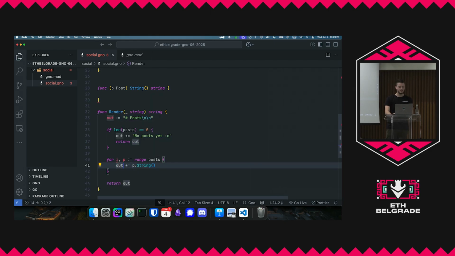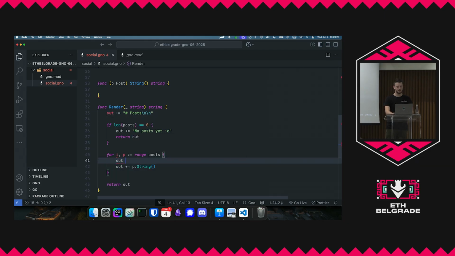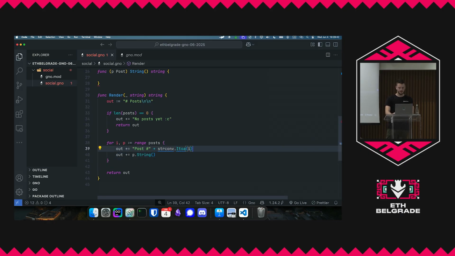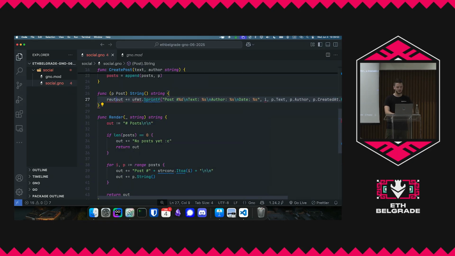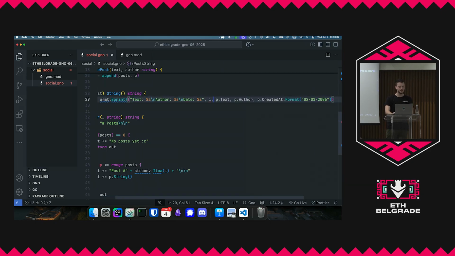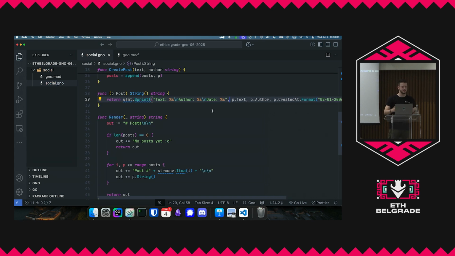Out p.String(), and before that we're going to do out plus equals "post number" whatever, plus string, strconv.Itoa of i, and then some new lines right here, just because that's the way Markdown works. Then we slap this on, and here we can return it, and remove this part. So this is basically rendering the post, and we modularize it this way.